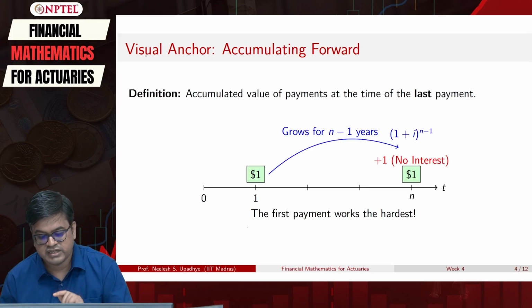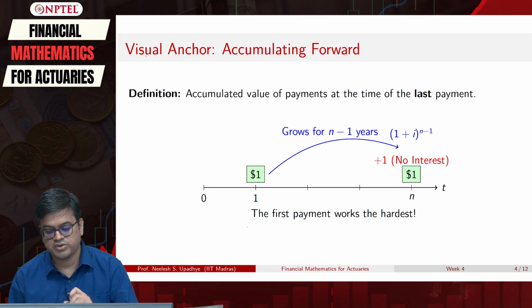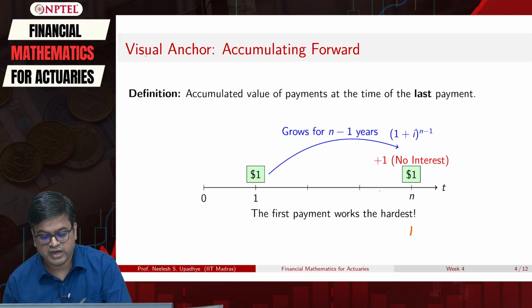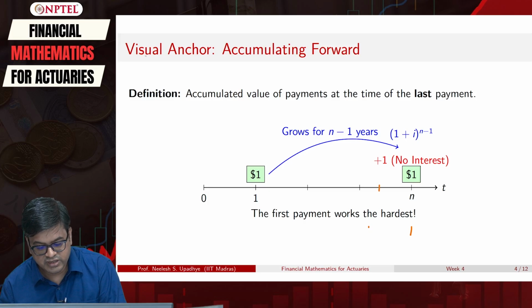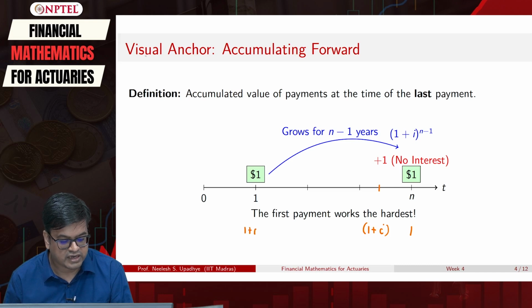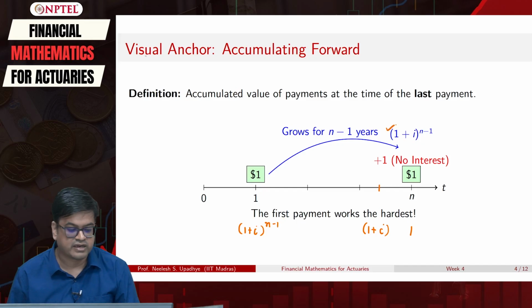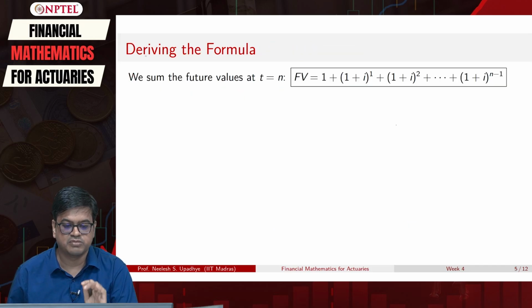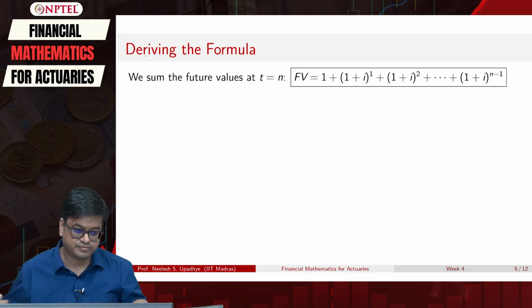At the nth time point, this number is going to be 1. If I go to the n minus 1th time point, the number is going to be (1+i), and so on and so forth. When I reach the first time point, it will be (1+i) raised to n minus 1, as I stated here, and at time 0 there was no investment. This is how you calculate the time value of money, which is denoted by future value.